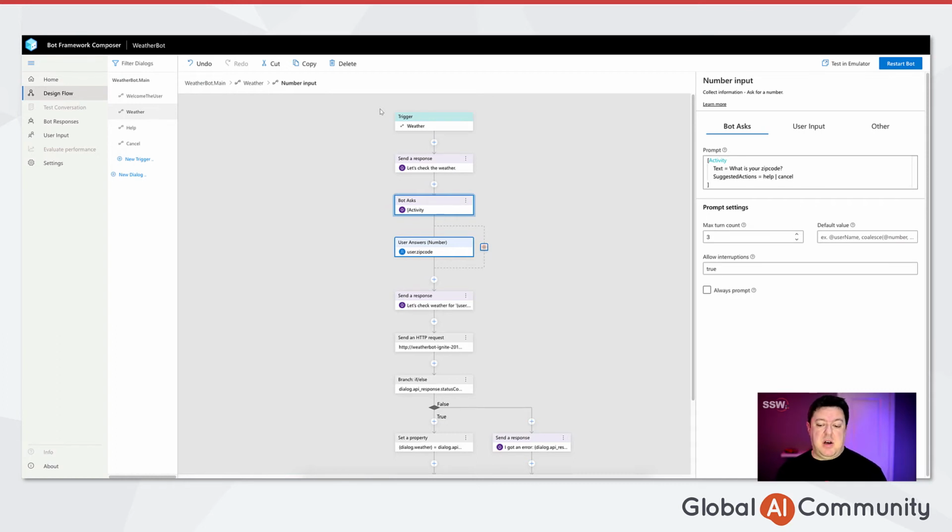And once the user has supplied that answer, the bot will remember it and send back a response right away and say, all right, let's check the weather for your zip code. The bot then goes off and sends a HTTP request to a weather service. So that's pretty cool. Just with one simple action, we can make a HTTP request and get back a response. And then we can branch off and say, hey, was this response successful or did it fail? And then we can send back the appropriate message to the user.